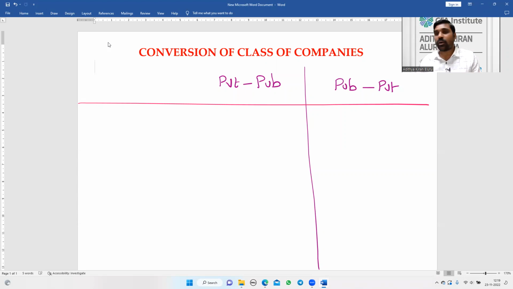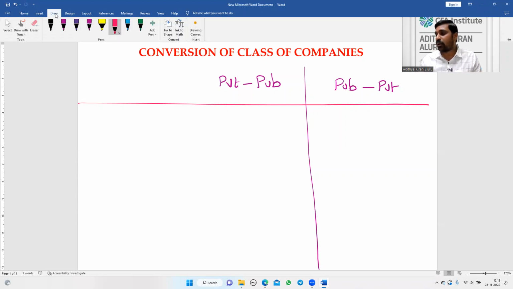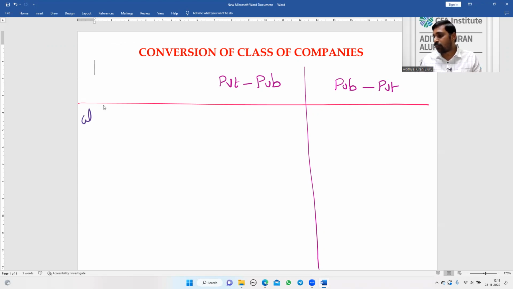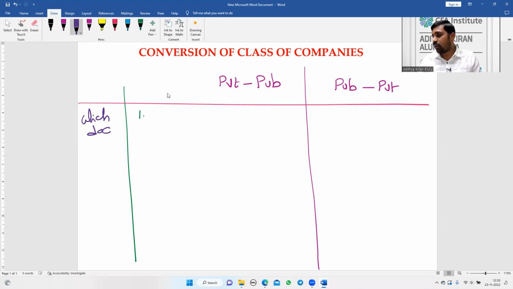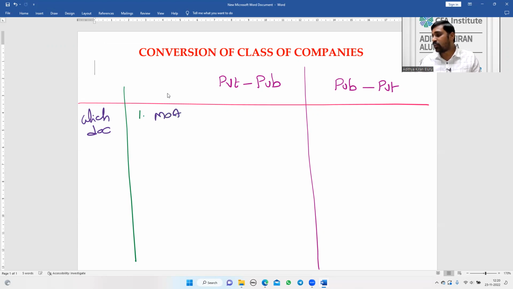Now we'll discuss which documents need to be altered. So first we'll start with the documents. Two documents have to be altered, in case of private to public and public to private. What are the two documents? MOA is altered as well as AOA is altered. Even in case of public to private, two documents are altered: MOA and AOA.